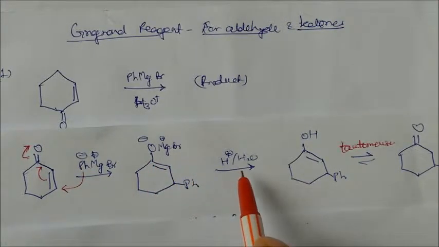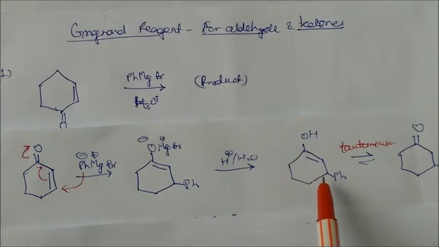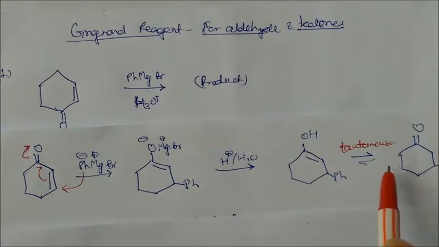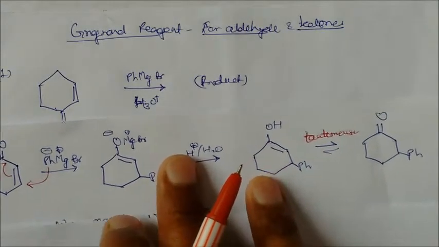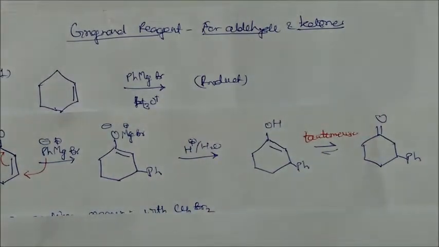Then with acidic hydrolysis, here we will get OH, and under tautomerism we will get this compound, and this is a more stable compound. You can see this is a stable compound. So this is the stable product.